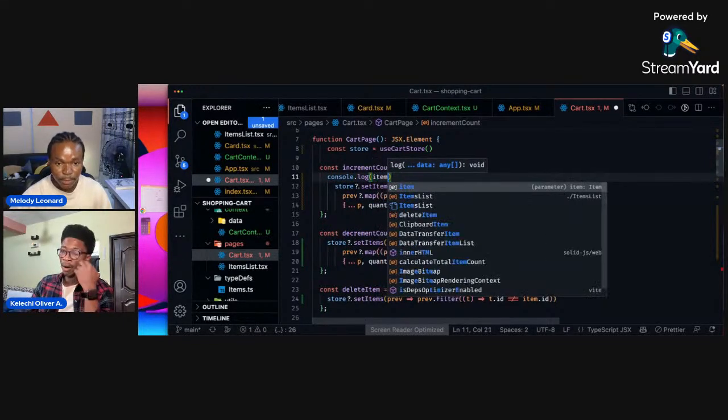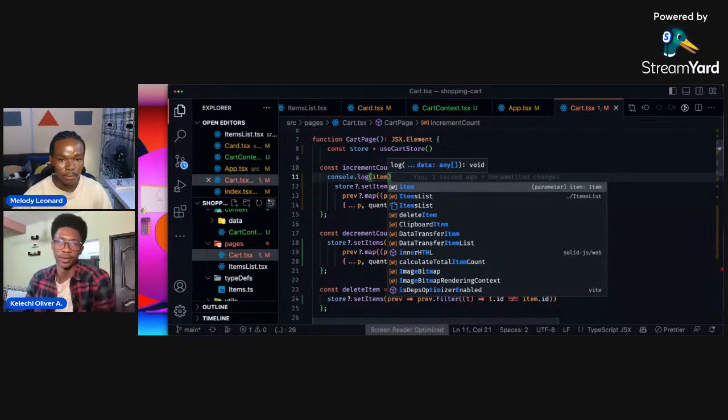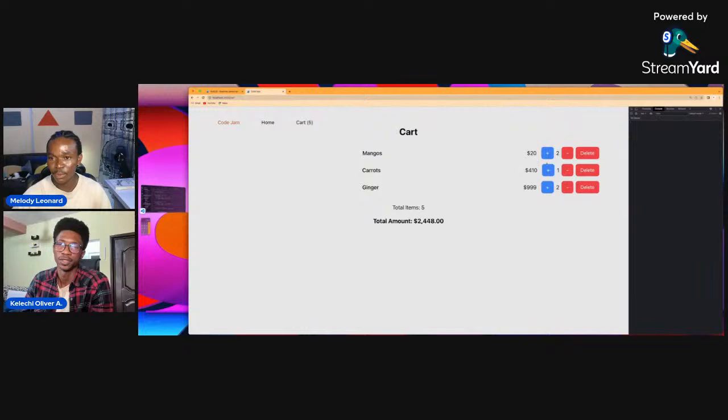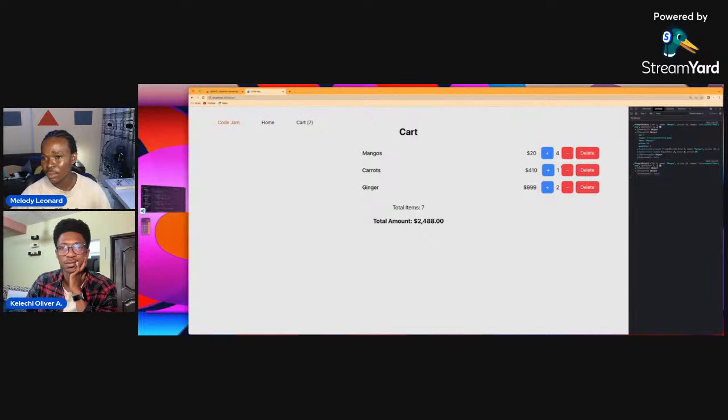Yeah, you wanted to say something, Kelechi? Yeah, just log it. Let's look at what the item coming in there to the add option. So I think it's a product item. This is very weird. So item is coming in. We have the ID which is two, and we have the quantity which is currently two, and it's increased to three. That's weird. Quantity is now three. Oh, it's working. I added a log and it now works. That's weird.